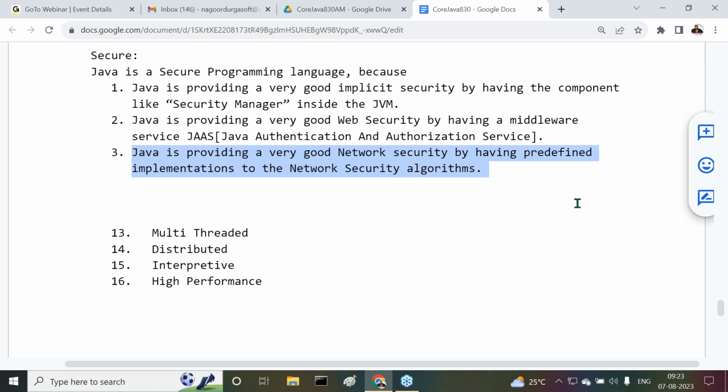First of all, what is this network security? What is the meaning of this network security? Say for example, I want to do some internet banking. I think all of you are aware of it, internet banking. So my requirement is, I want to transfer 10,000 rupees from my account to my friend's account through internet banking. My account is in ICICI, my friend's account is in HDFC.